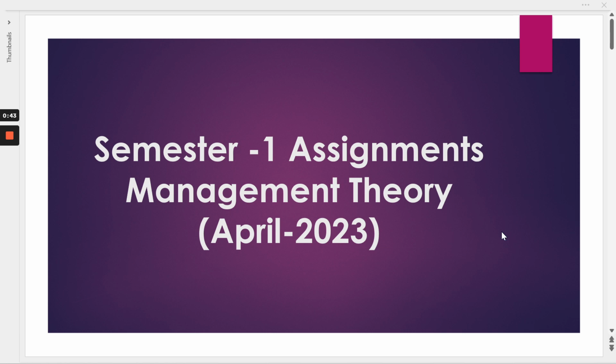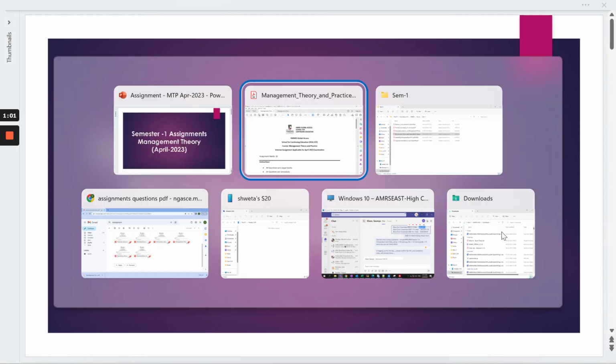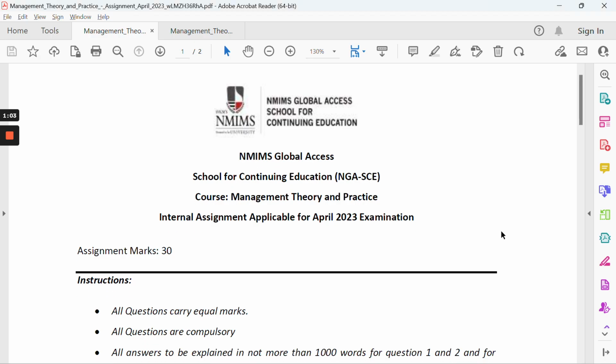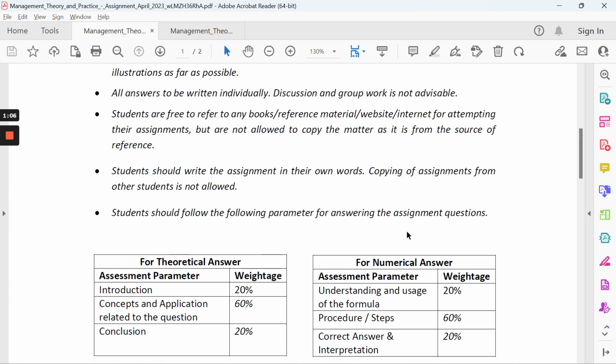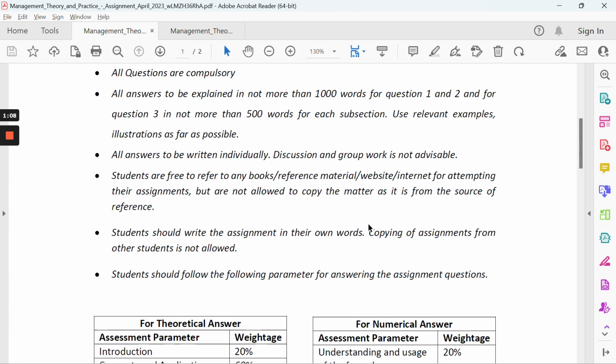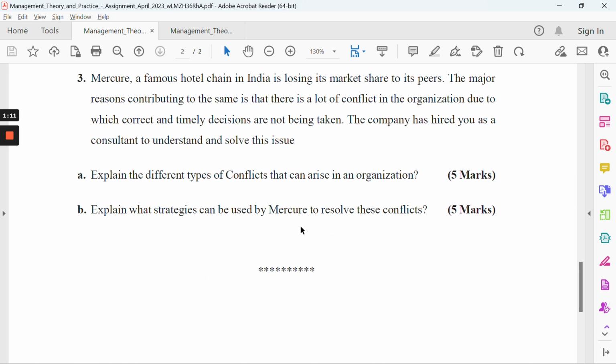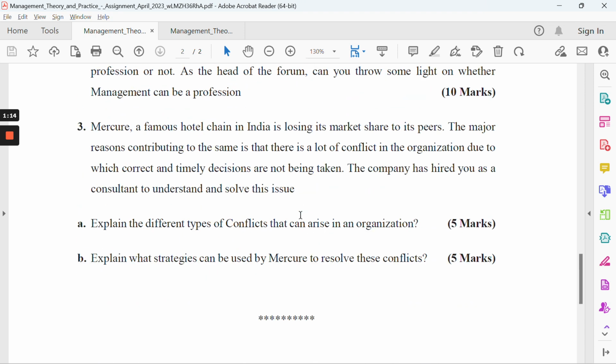If I talk about the subject, this is a completely theoretical subject and you can easily relate it if you are a working professional. It's similar to all the stuff which you are doing in your professional career, more towards the management side. Similar to other subjects, we have three questions: first, second, third A, and third B. At the top we have this April 2023 cycle. Each question carries 10 marks. Third question is of 5 marks. The maximum word count is 1,000 words, plus minus 10% is acceptable.